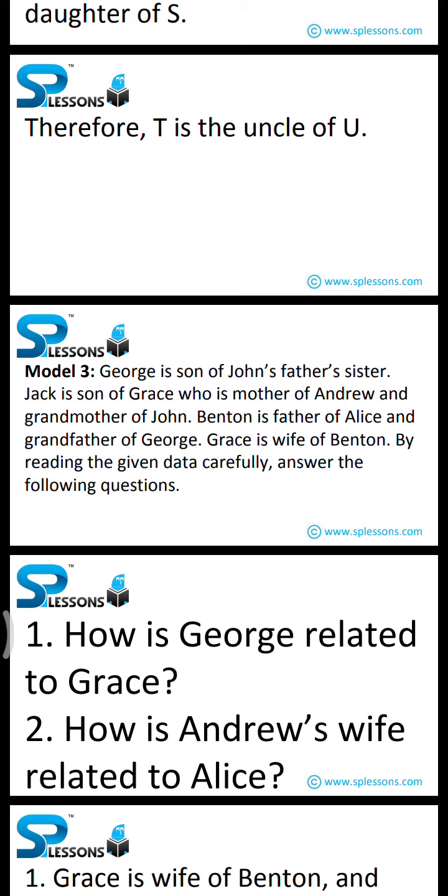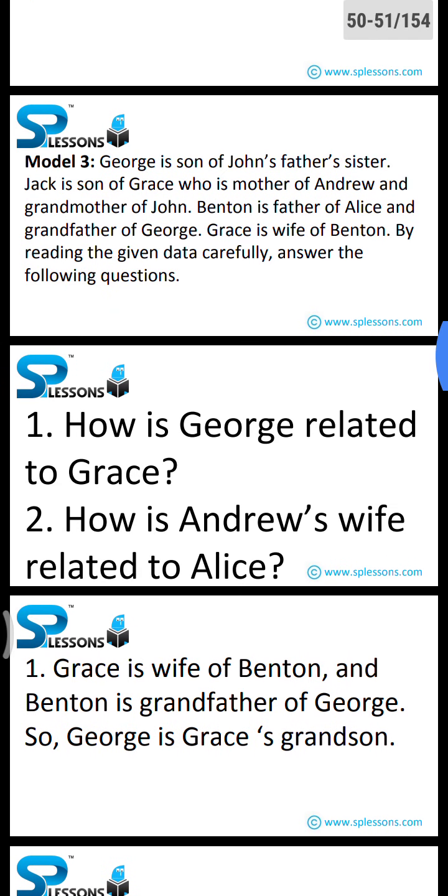Model 3. George is the son of John's father's sister. Jock is the son of Grace, who is the mother of Andrew and grandmother of John. Benton is the father of Elias and grandfather of George. Grace is the wife of Benton. By reading the given data carefully, answer the following questions. The first question is, how is George related to Grace? How is Andrew's wife related to Elias? So these two questions are based on the Model 3 directions.